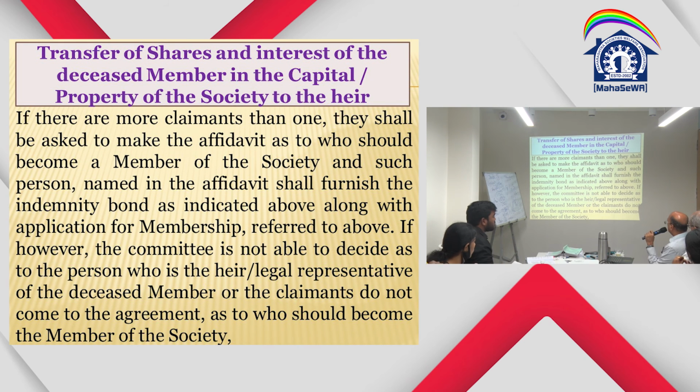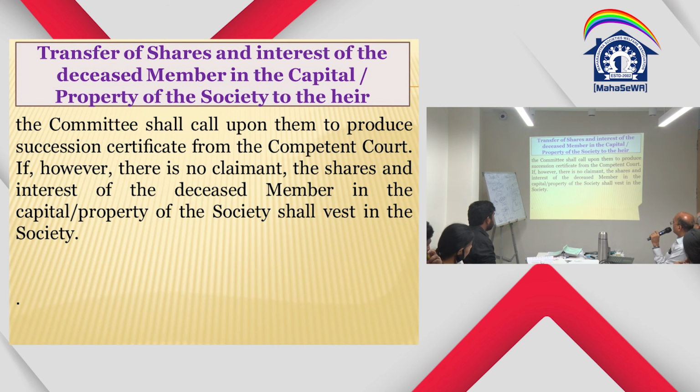If there is an indemnity bond along with the application for membership, refer to above. If however the committee is not able to decide who is the heir of the deceased member, or the claimants do not come to an agreement as to who shall become member of the society, the interest of the deceased member in the capital property shall be vested in the society. Now what has happened is, all this procedure is not required, but the claimant has to bring either a letter of administration, succession certificate, testamentary document or a probate or family arrangement deed, then only they will be admitted. This all will go now.